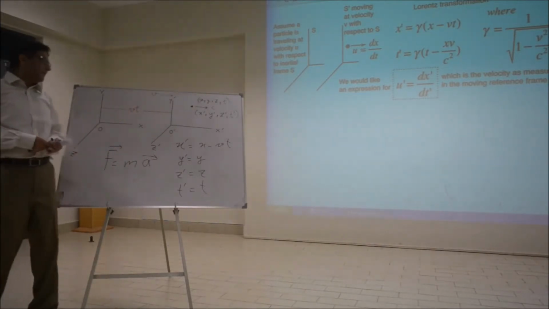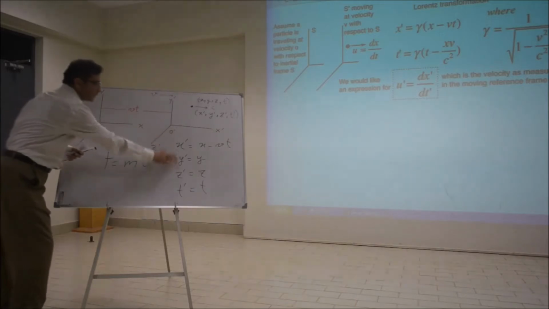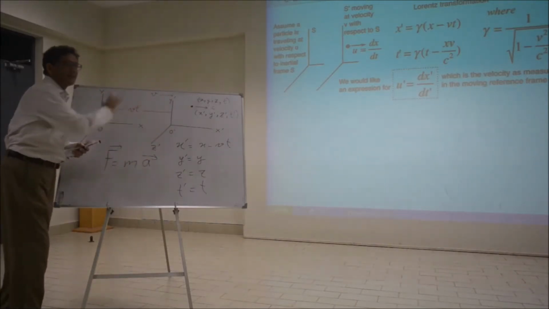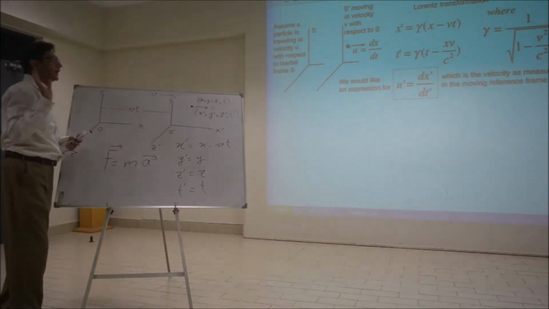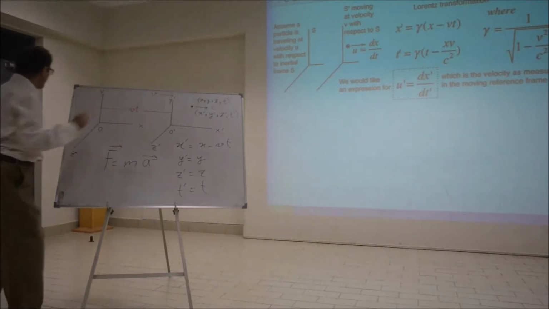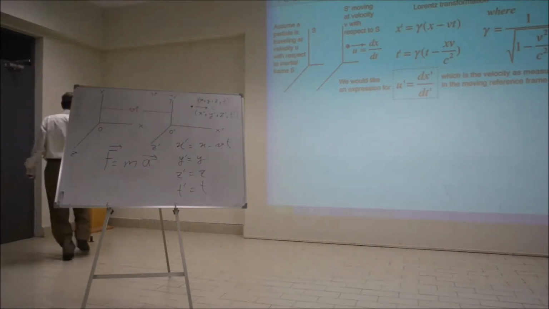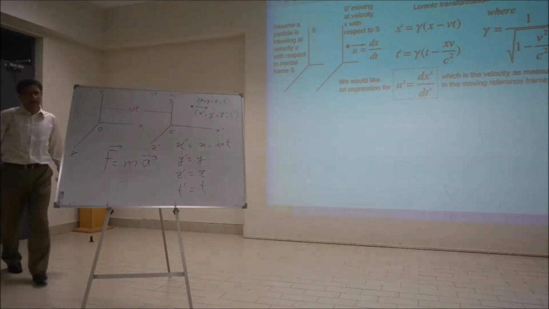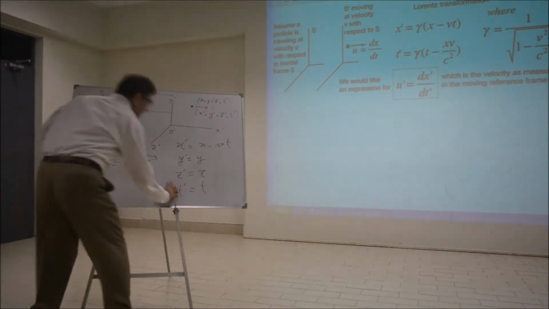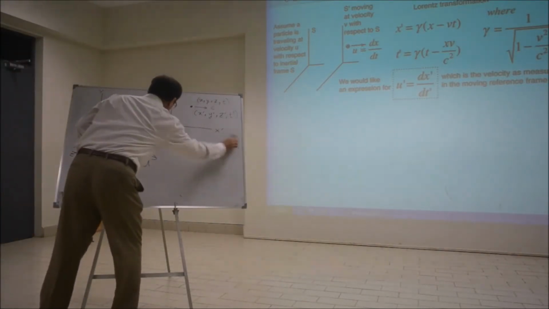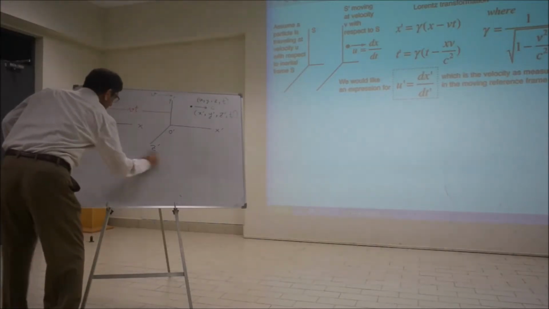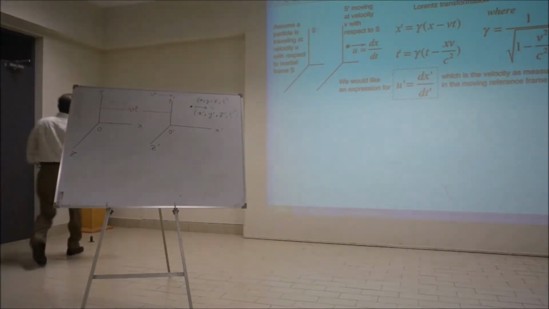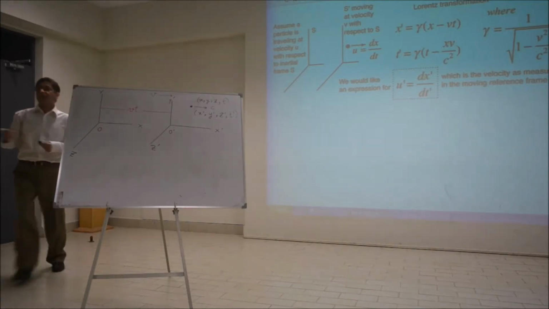But as you know, the Michelson-Morley experiment has clearly demonstrated that this is not a correct transformation. And what Einstein did was he obtained the correct transformation law, a transformation law that will give the correct velocity addition formula.